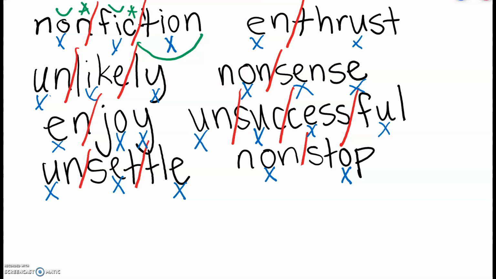And then in trust, it's a short E, so we have a guardian and a breve. Thrust has a digraph TH and a blend ST. So we're going to mark that blend with 2 stars, which is going to make that U short. Then unlikely, we have a guardian, which keeps the U short.